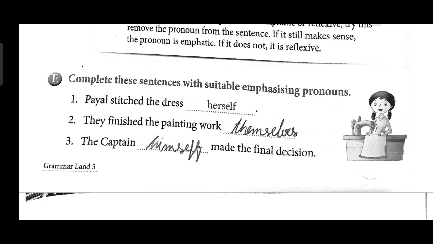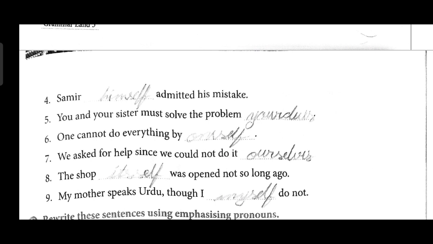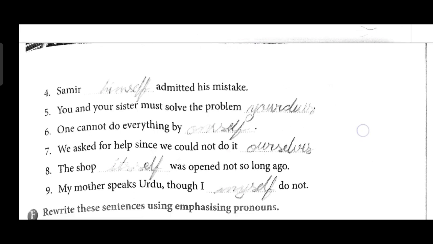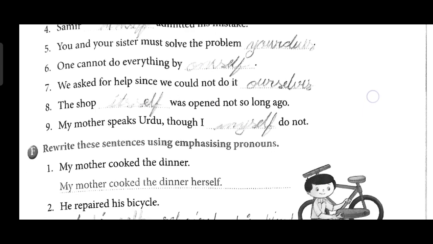Okay, now we are going for the question number 4. It will also become himself. If I talk about the question number 5, it will become yourself. If I talk about the question number 6, it will become ourself. If I talk about the question number 7, it will also become ourself. If I talk about the question number 8, it will become itself. If I talk about the question number 9, it will become myself. Okay, now we are going for the question number F.